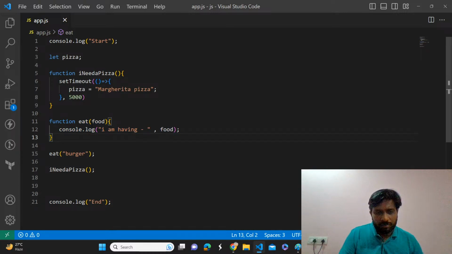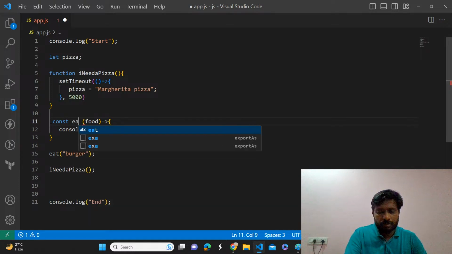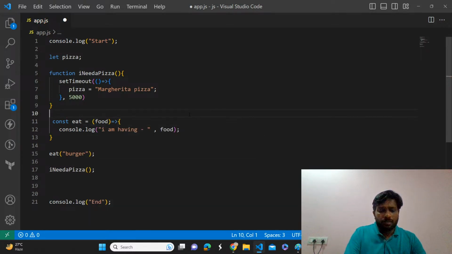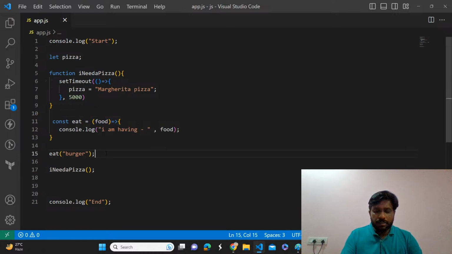Now, to make it simple, I'm converting it into an arrow function, because I want to pass it. Observe carefully. const eat. Is it correct, or is anything wrong in this logic? Correct. It will work, right? So now I just created a function with the arrow syntax and assigned it to this variable.